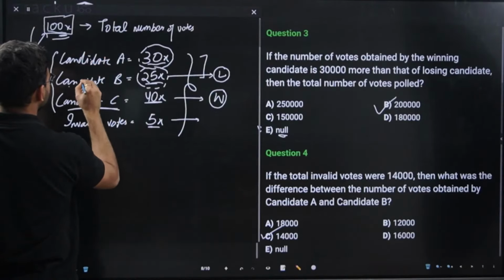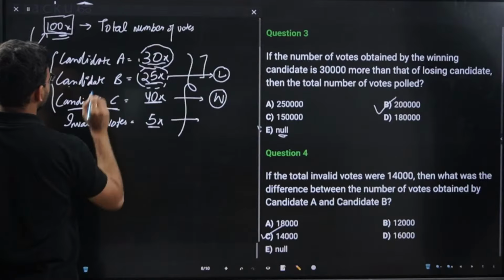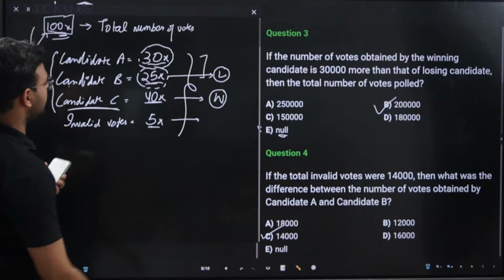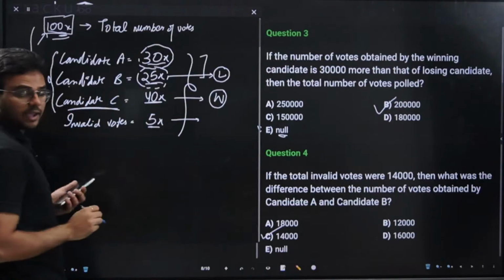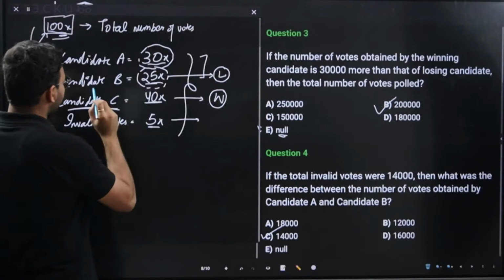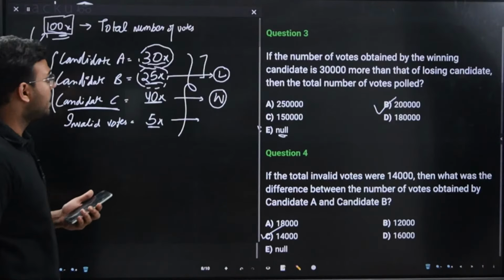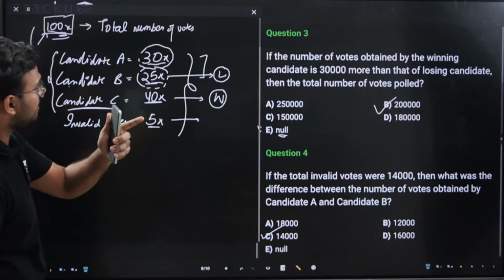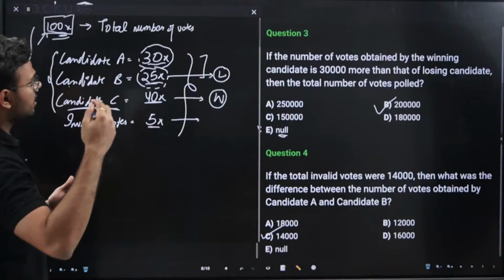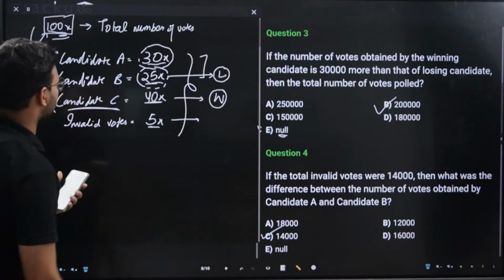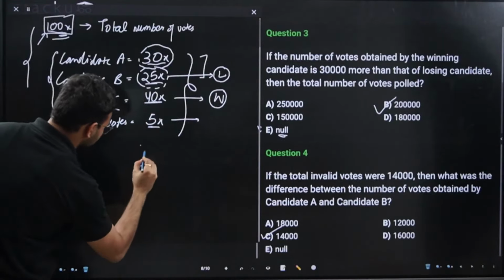A and candidate B. So candidate B is the losing one. Candidate C is the winning candidate because he got 40x votes, and candidate B is the losing one because he is getting 25x votes. Now it is given that the difference between the number of votes obtained by winning candidate. So number of votes obtained by winning candidate is 40x.